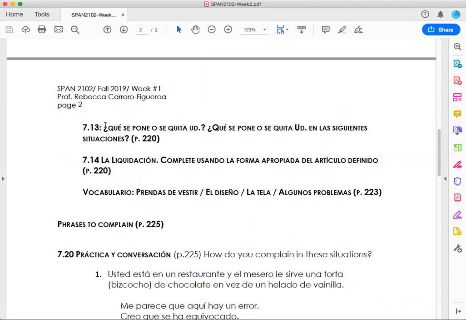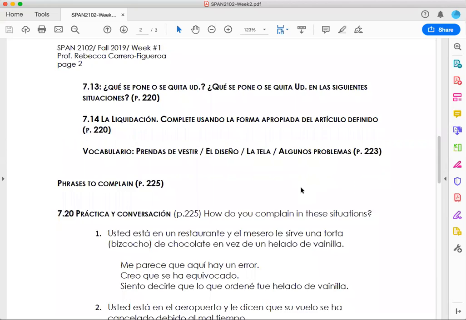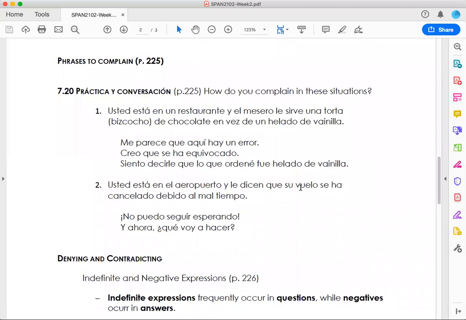Also, I encourage you to practice the sections 7.13 and 7.14, where you can learn de qué se pone o se quita usted en las siguientes situaciones, page 220, and la liquidación, which requires from you to complete the sentences given using the appropriate form for the definite article. The vocabulary, review it, go over, de prendas de vestir, el diseño, la tela, y algunos problemas. Then we talk about the phrases to complain, and this is the section that we watch the situation between the saleswoman and the client.